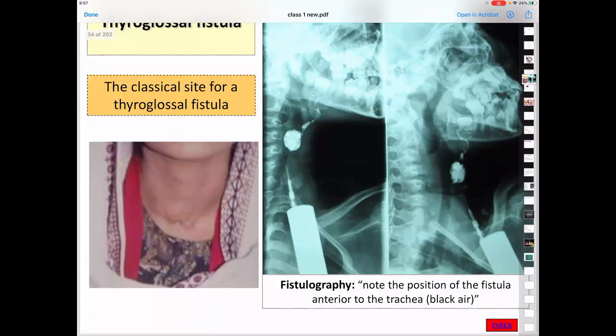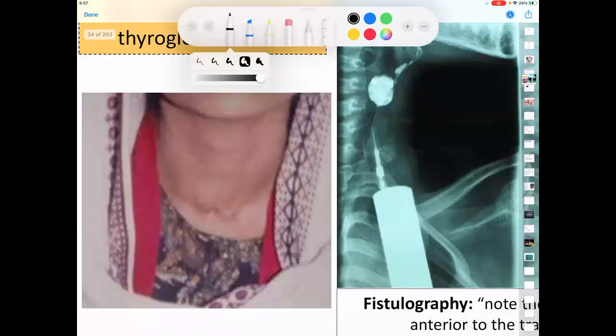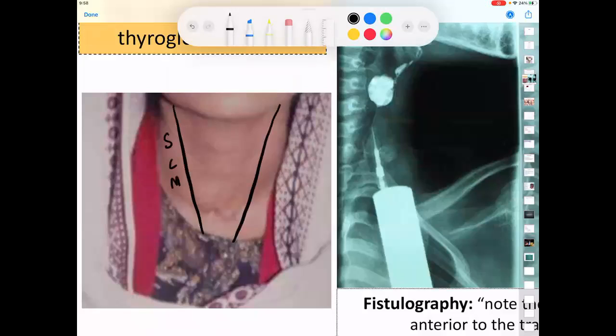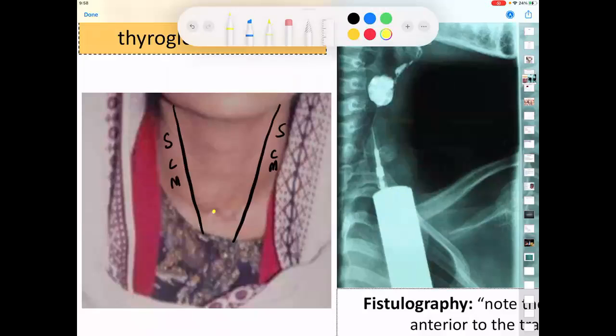See this one. Can you see the picture? This picture is about a thyroglossal fistula. This structure is the sternocleidomastoid muscle. I hope you recognize the sternocleidomastoid. And in this one, can you see the opening of the fistula? Now, the only clinical sign that I require you to remember is when the patient does a tongue protrusion. What do you think is the sign that will happen? When the patient does a tongue protrusion, what will happen to this one?